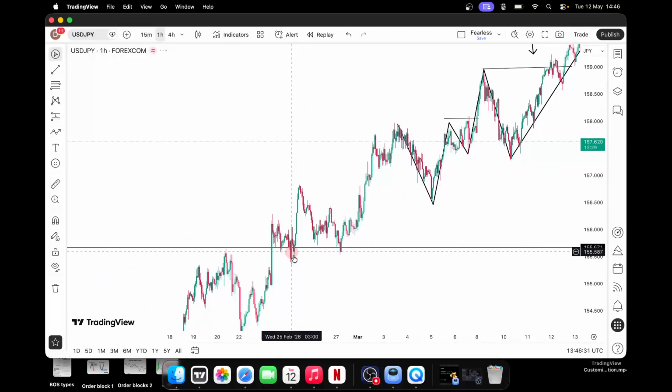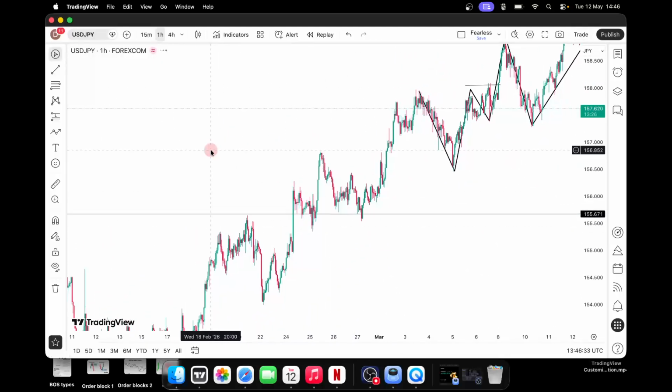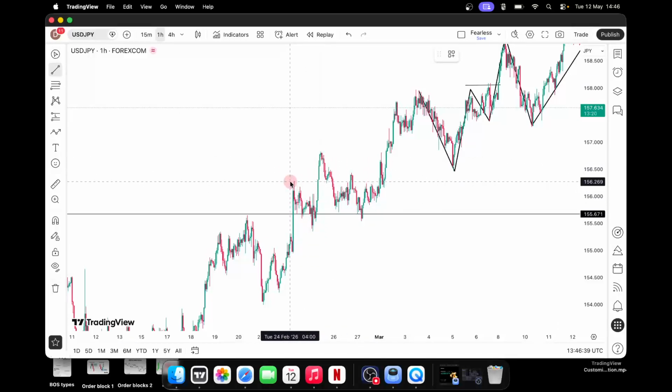I'm looking at the ones that are very, very obvious so that you can understand what I'm trying to say. This was the high before. The market came up to clear the previous high we know before. So there's a break of structure here. Do you understand? There's a break of structure here. So you use your trend line to draw it.